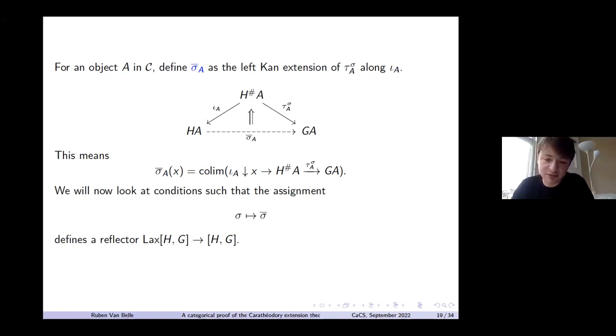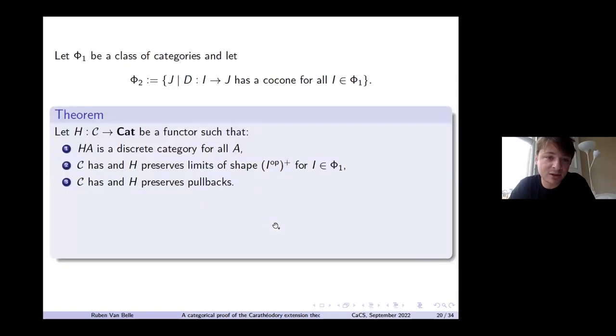So I'm going to look at some sets of conditions for when this is indeed a pseudo-natural transformation. The first one: I'm going to fix a class of categories, phi1, and then I'm going to look at all the categories such that every I shaped diagram has a co-cone for every I in phi1, and I'm going to call it phi2.